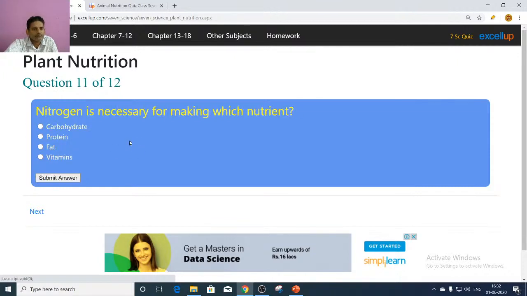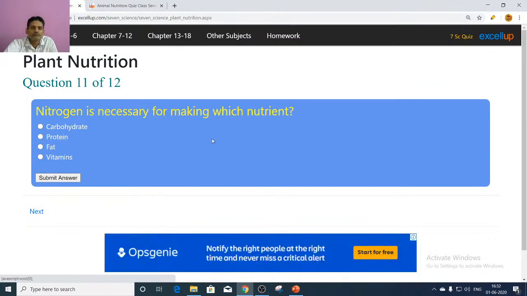Next, nutrition. Here the nitrogen is necessary for making which nutrient? So actually carbohydrates, if you take carbon, hydrogen and oxygen are present. Fats also carbon, hydrogen and oxygen are present. But if you take proteins, this nitrogen is present.